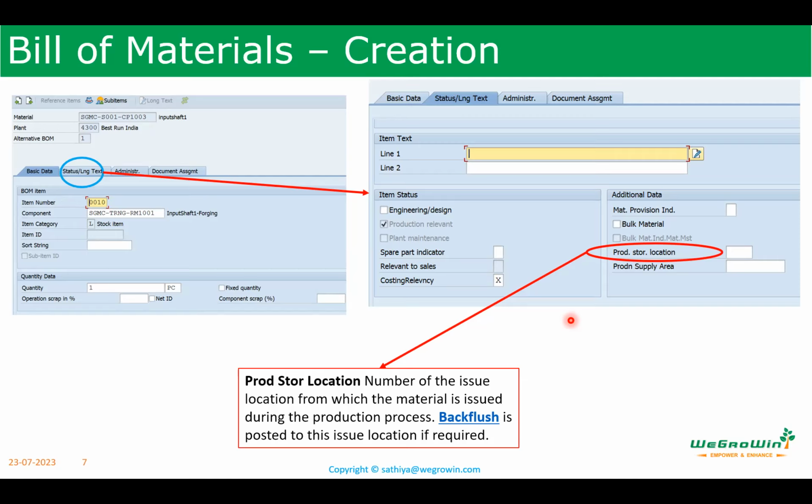But during production, for the same product in the same plant, I may be producing in another storage location where I have to consume from another storage location. Then I can use a different storage location here for the specific product and specific BoM. So again, we are overwriting the area.